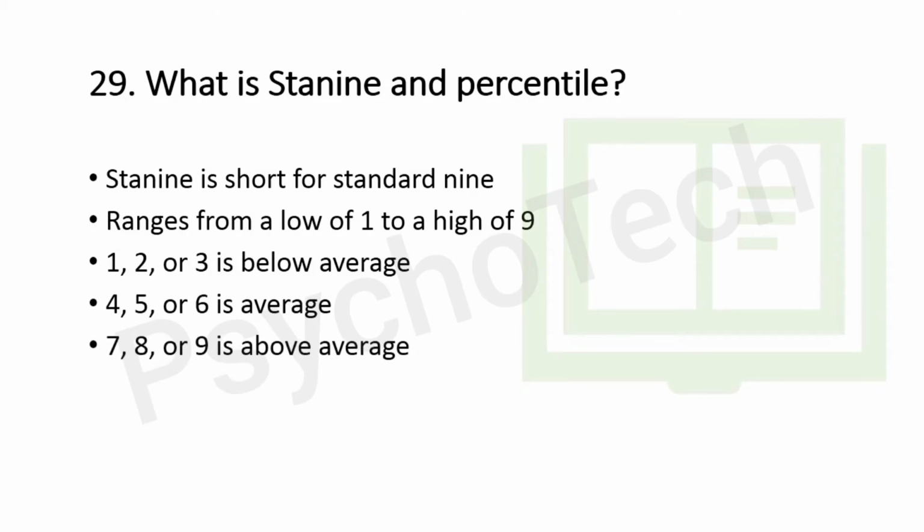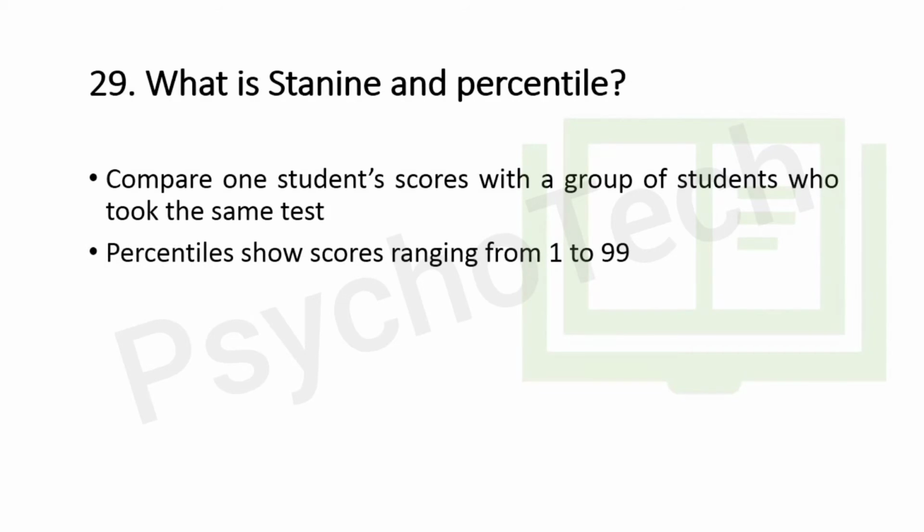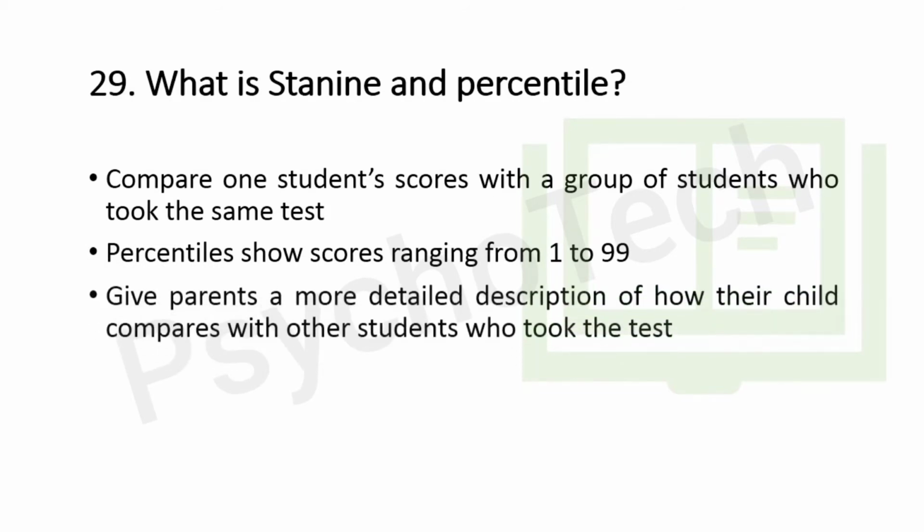Next is percentile score. Percentile scores allow you to compare one student's score with a group of students who took the same test. In contrast to the ST9, percentile shows a score ranging from 1 to 99 and gives parents a more detailed description of how their child compares with other students who took the test.